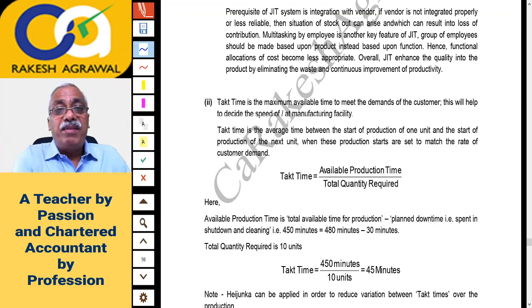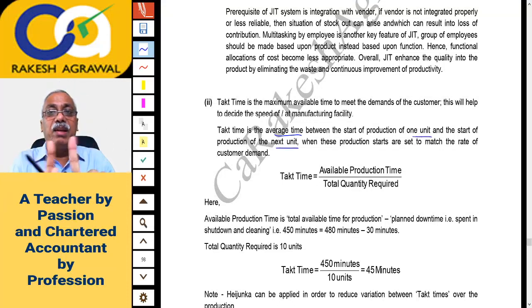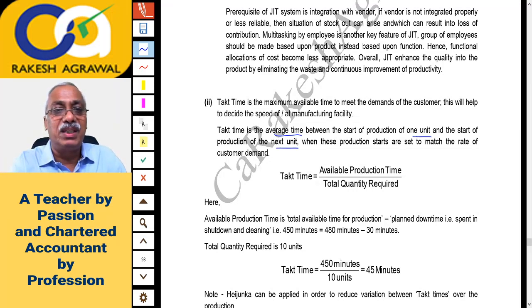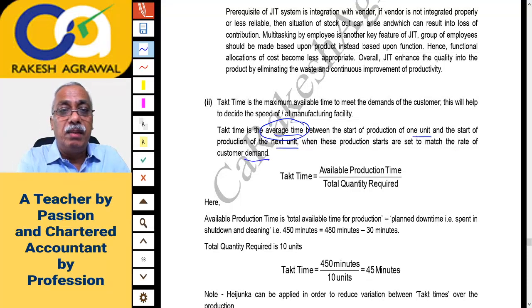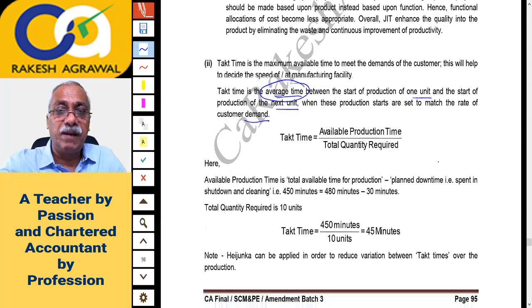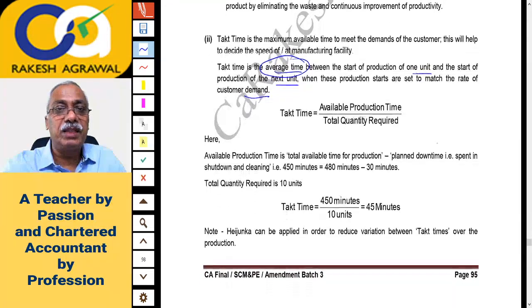Takt time is the average time between the start of production of one unit and the start of production of the next unit. Means time available between two units. One unit completed, another unit started. That is average time per unit basically. When these production starts are set to match the rate of customer demand. Means what speed you have to set for production to match the customer demand if you want to fulfill the customer's demand. This is the way the institute has explained.